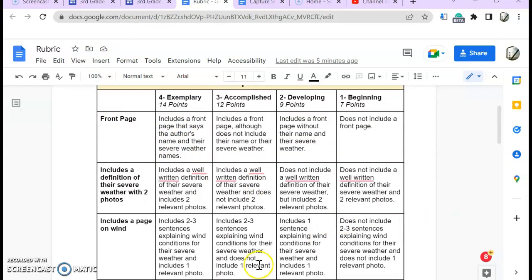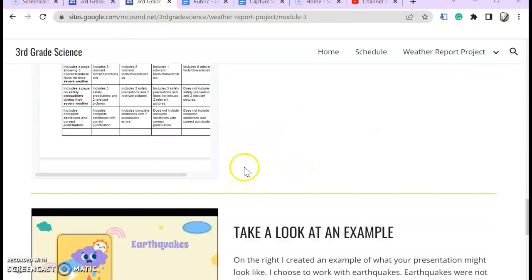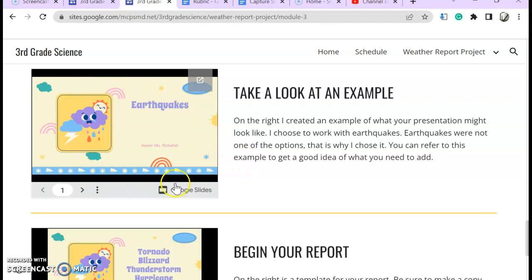That is actually why I wanted you to look at the rubric both before and after your report. Once you're done taking a look at the rubric, you're going to go down and take a look at this example that I made over here.